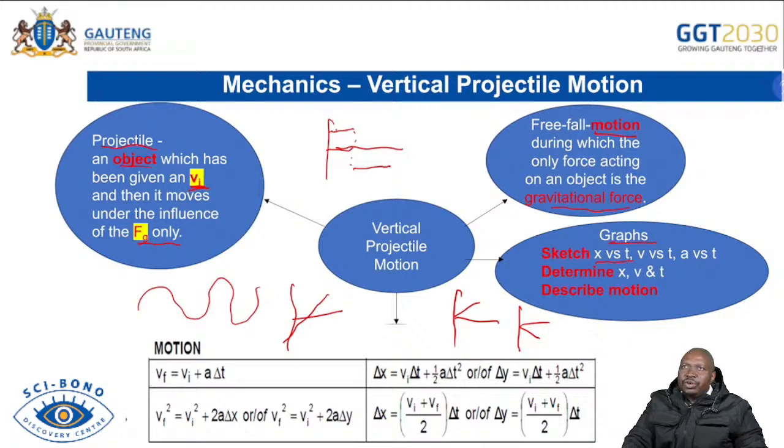Sometimes we'll give you a graph. You will see as you do questions, we give you a graph, then we ask you to determine the position, the velocity, and the time. Sometimes you'll be given a graph and be able to describe the motion as and when you use it.